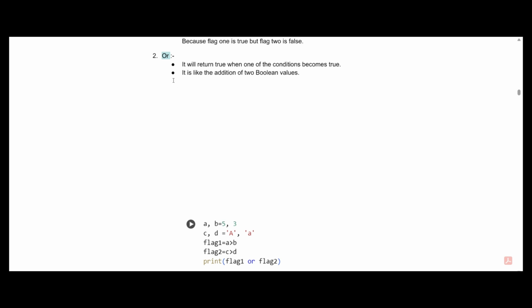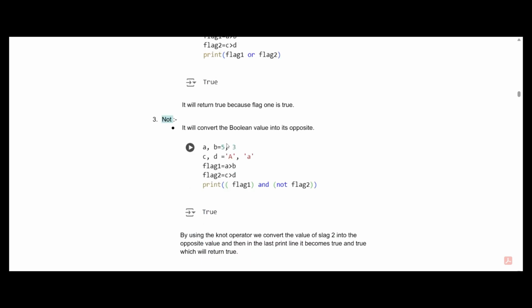Now it will return true even when only one condition is true. Like here in this example, we have the same example as the previous one, where flag 1 is true and flag 2 is false. Now we are doing print flag 1 or flag 2. Flag 1 is true but flag 2 is false, but the operator we are using is OR, so that's why it becomes true.